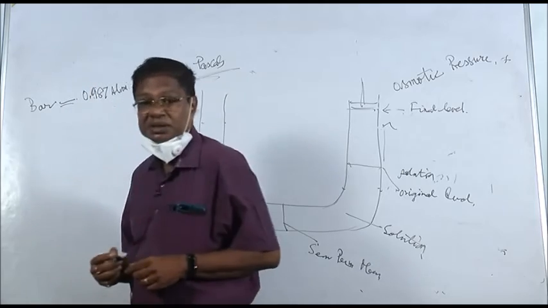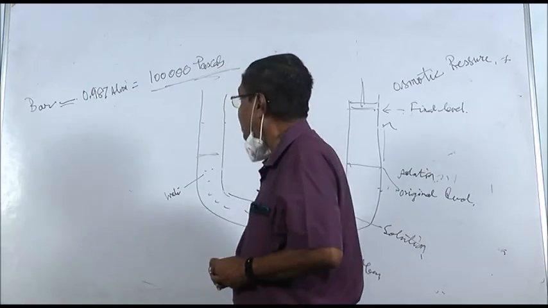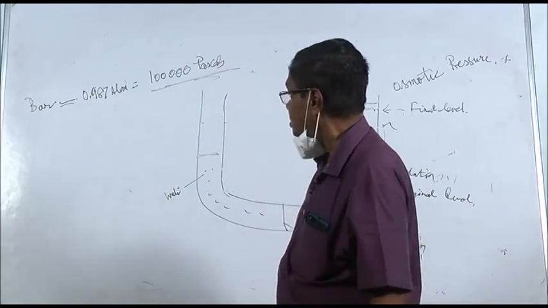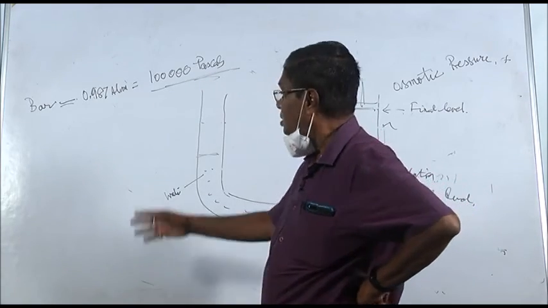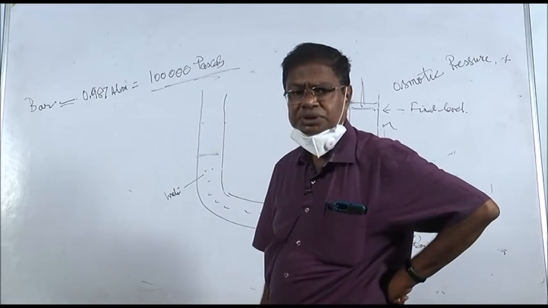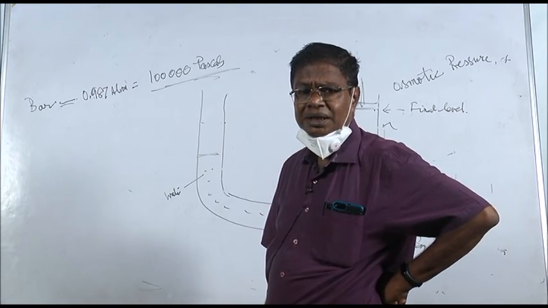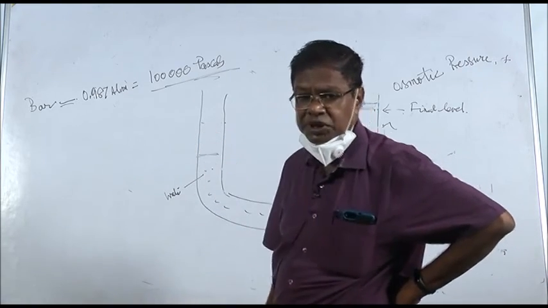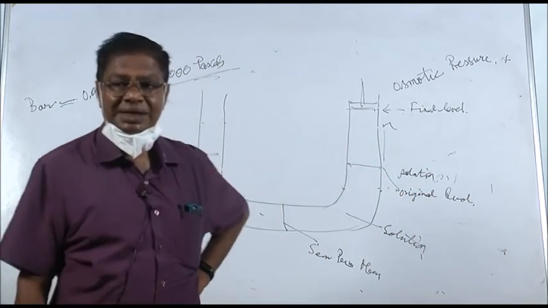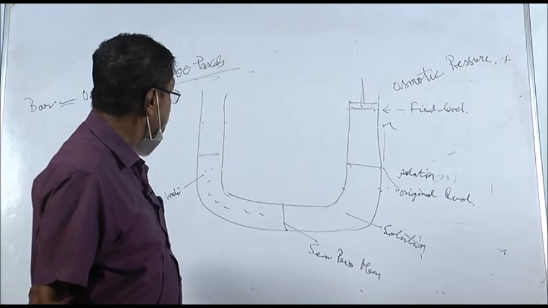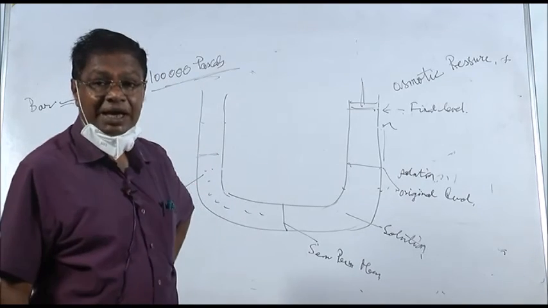Pascals or megapascals or micropascals are usually expressed. That is the modern unit of osmotic pressure, but still bar is used. So 1 bar is equal to 0.987 atmospheres or 1 lakh pascals.